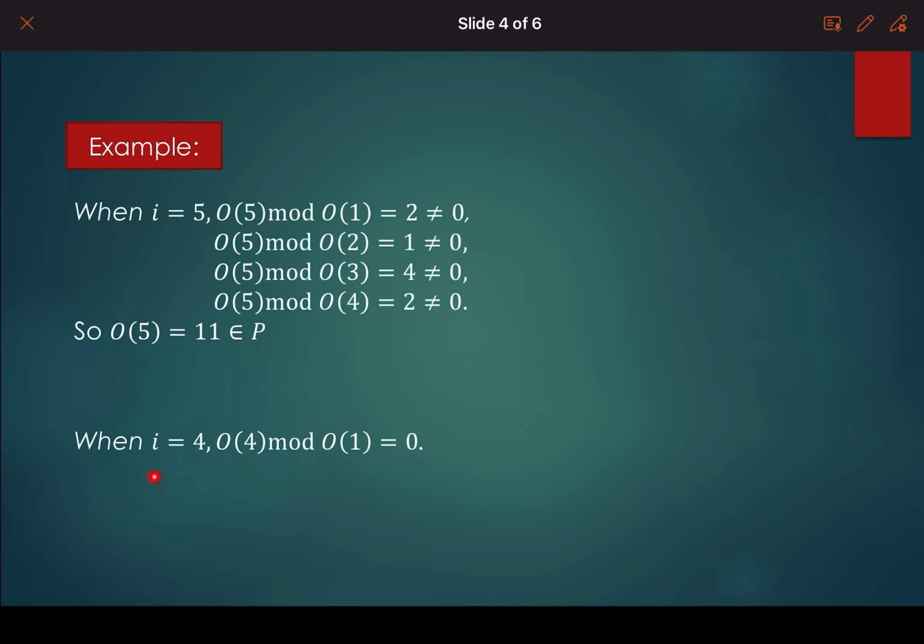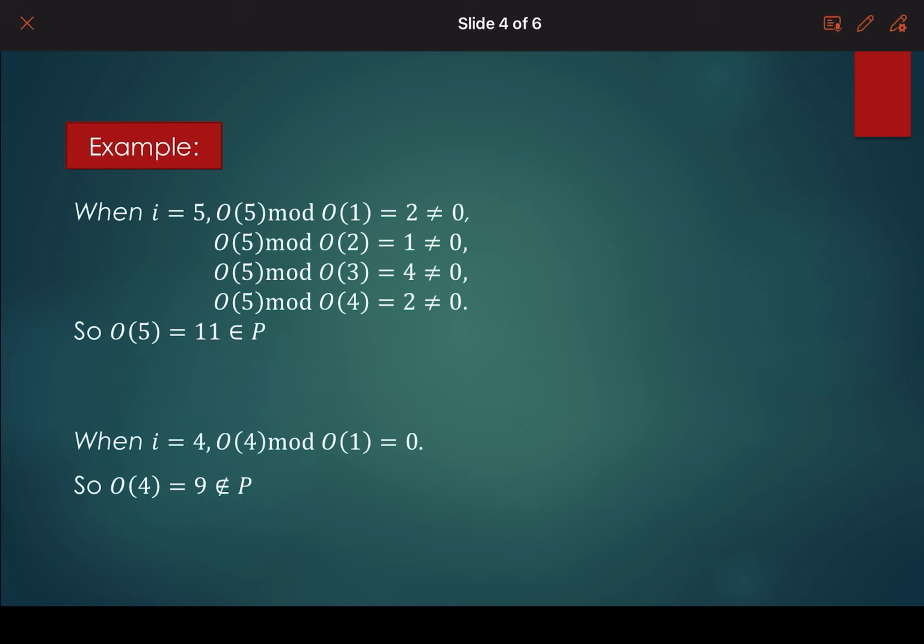On the other hand, whenever i is equal to 4, whenever we consider j equal to 1, the value of this term is equal to 0. And therefore, from that theorem, O_4, which is the odd number 9, is not in P. Therefore, 9 is not a prime number. So we can see that the theorem provides a complete characterization of prime numbers among the odd integers.